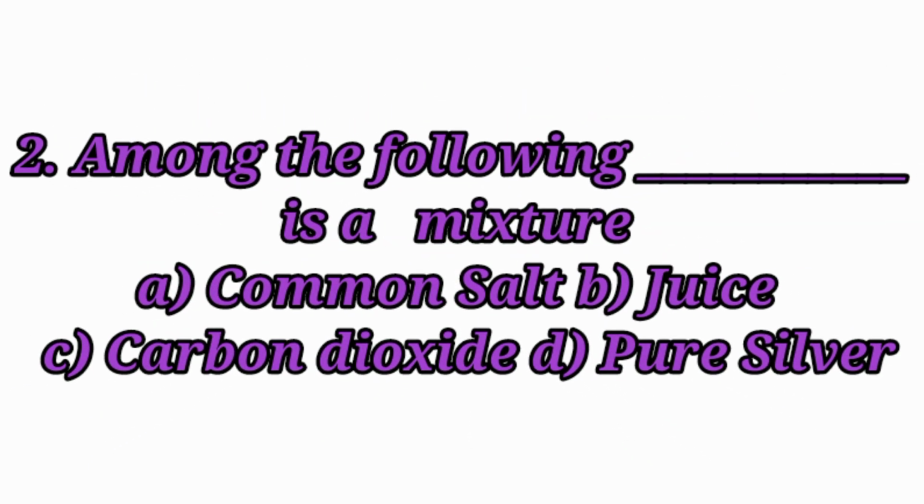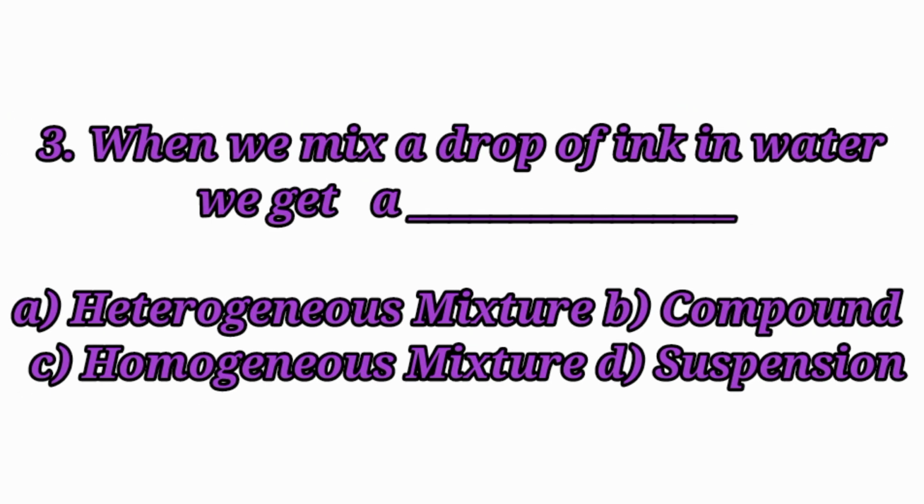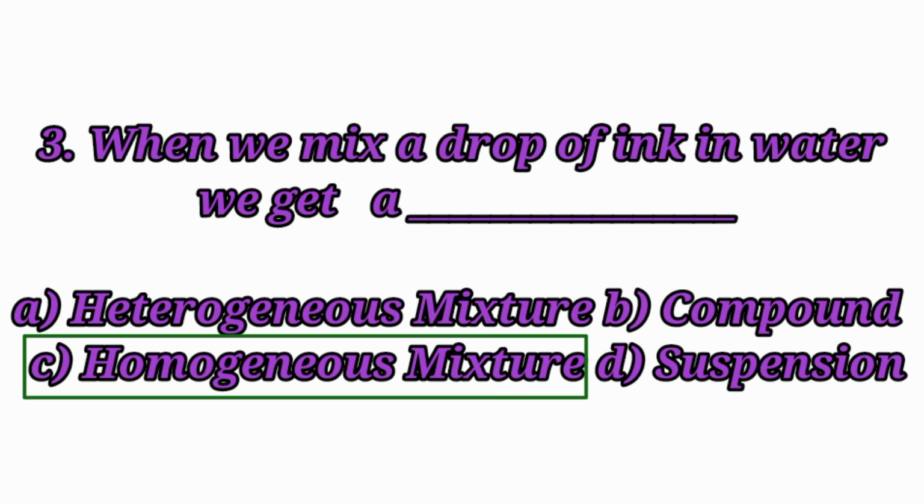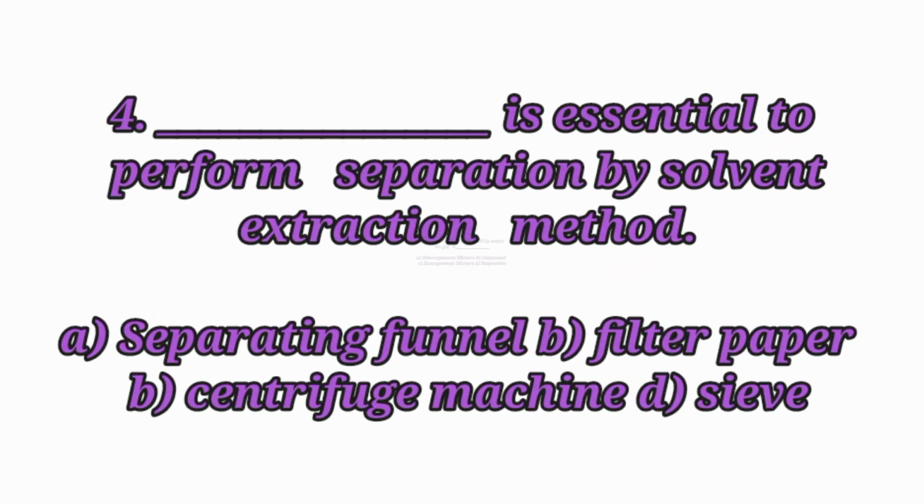Second question. Among the following, dash is a mixture. Here 4 options are given: common salt, juice, carbon dioxide, pure silver. Here the answer is option B, juice. Juice is a mixture. Third question. When we mix a drop of ink in water, we get a dash. Answer C, homogeneous mixture. When we mix a drop of ink in water, we get a homogeneous mixture.